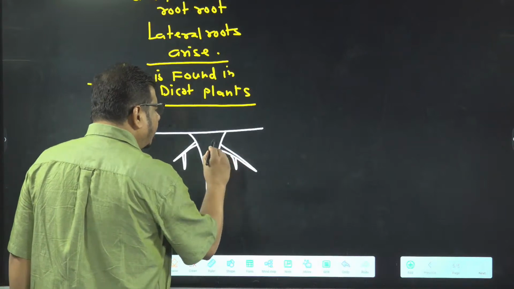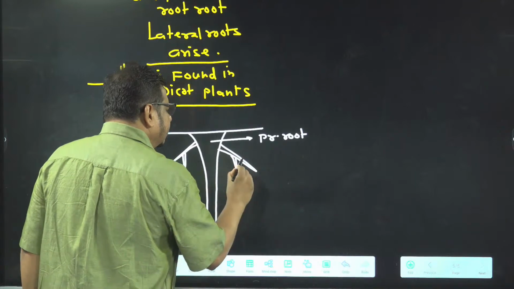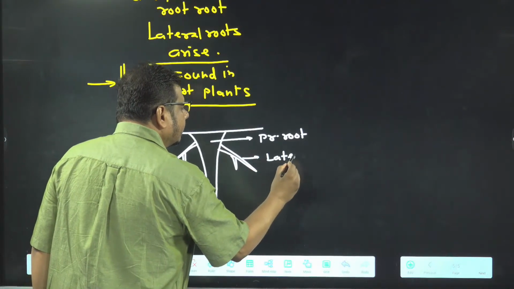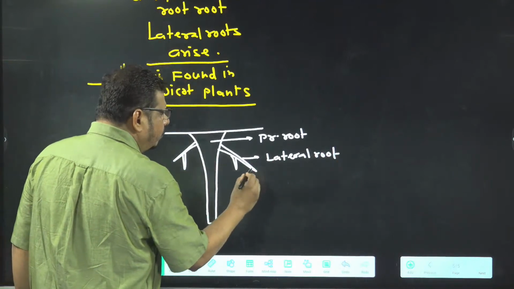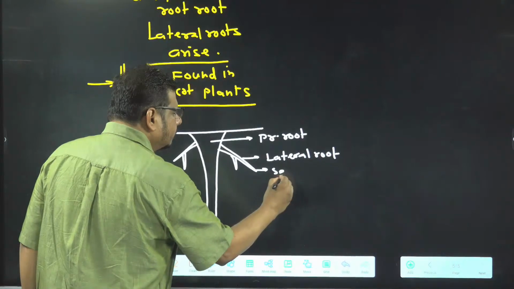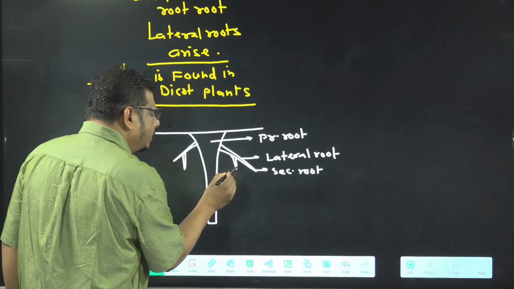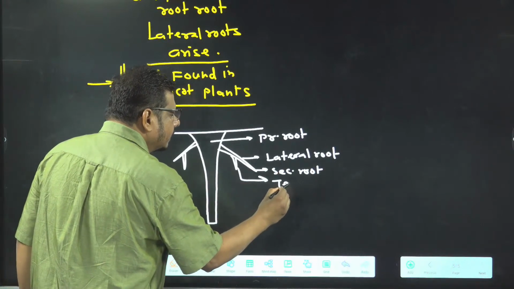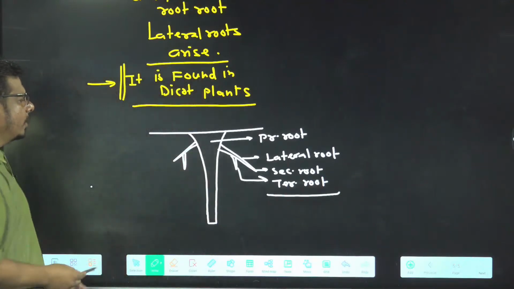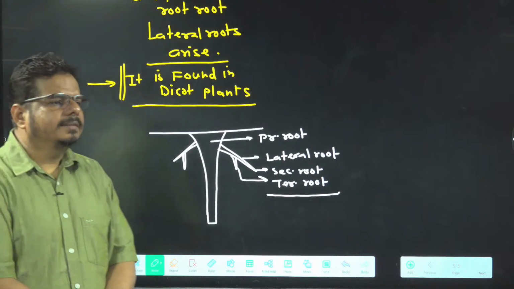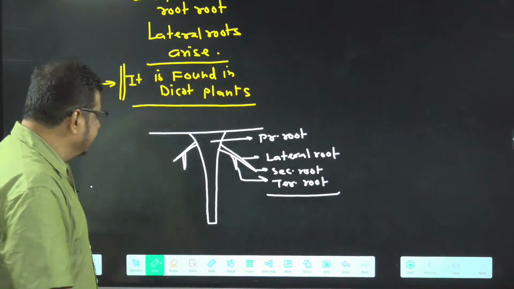So this is called the primary root. These are called lateral roots. The lateral root which arises from the primary root is called the secondary root. And the lateral root which arises from the secondary root is called the tertiary root. So when you observe such a kind of root in a plant, it is called the tap root system. Overall, this is called the tap root system.